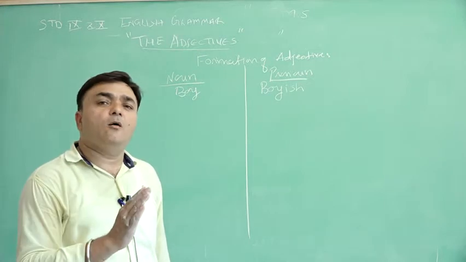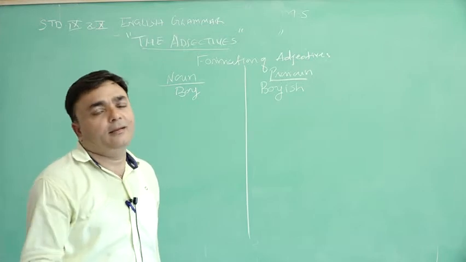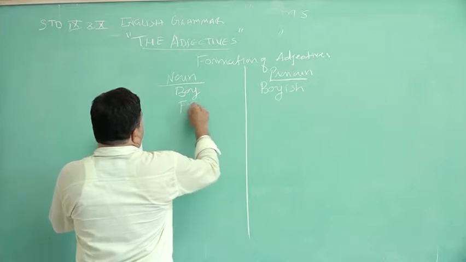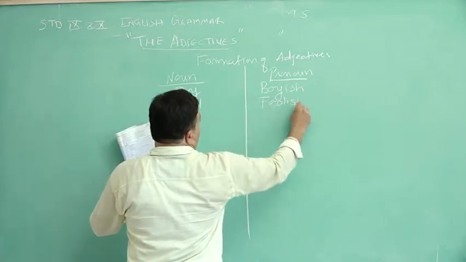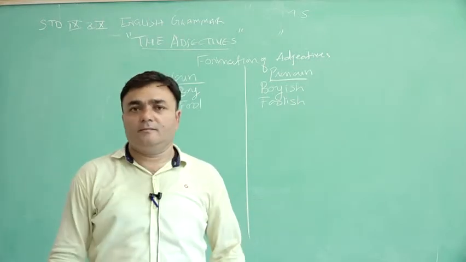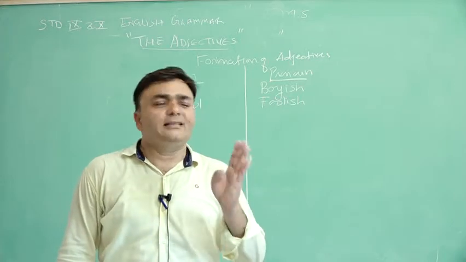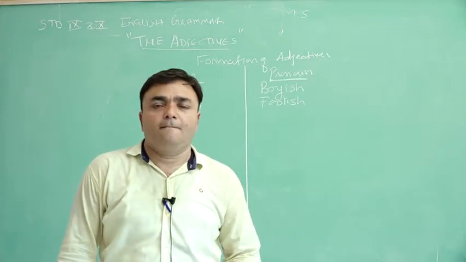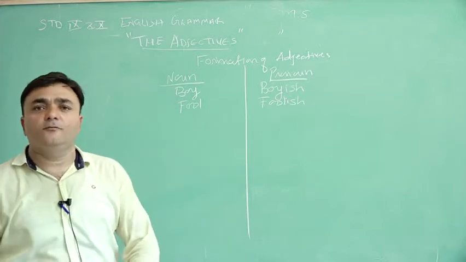So boy now becomes boyish, an adjective for you. Next, fool. Fool becomes foolish. A foolish person, murkh. What quality does it show? Murkhta, we can say, right? Foolishness. Foolish. Fool becomes foolish.